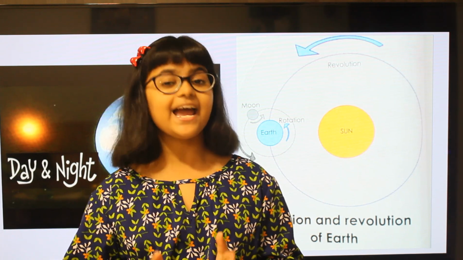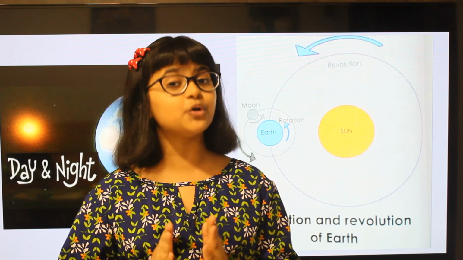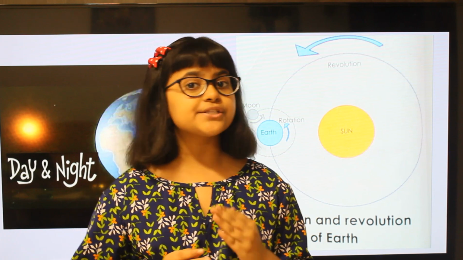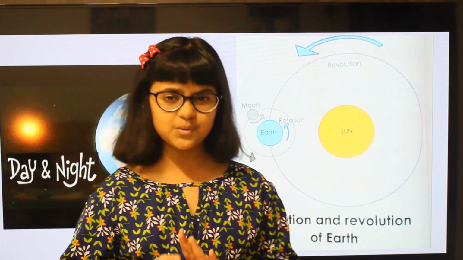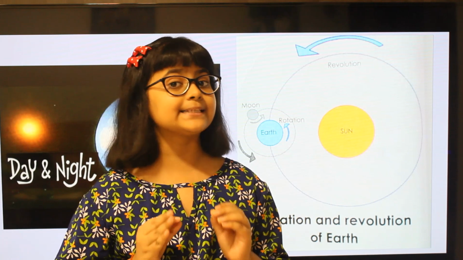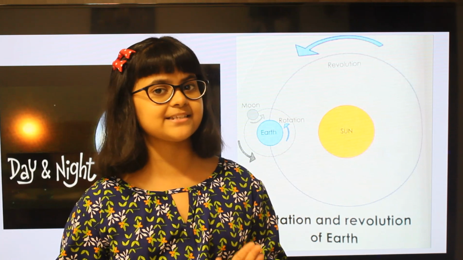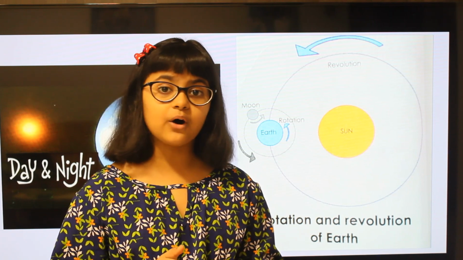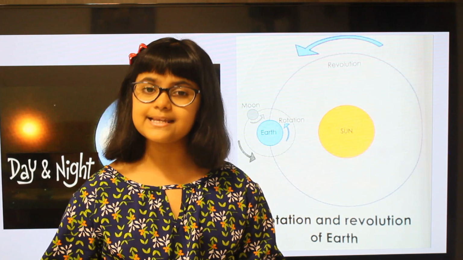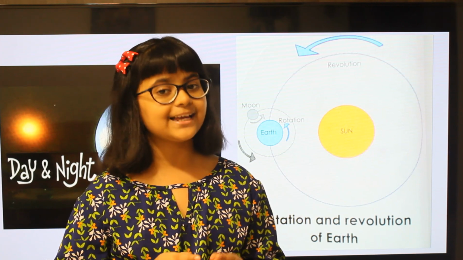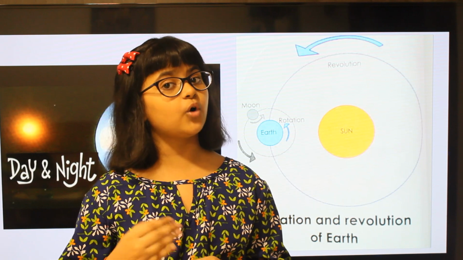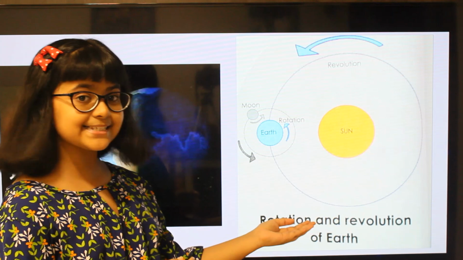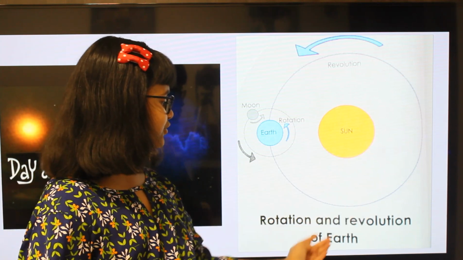So friends, today I'm going to explain to you about motions of the earth. Okay friends, so let's get started. As we know, all the planets in the solar system revolve around the sun as well as rotate on their axis. Like that only, our earth is also a planet which revolves around the sun as well as rotates on its axis. You can see this diagram of rotation and revolution of earth.